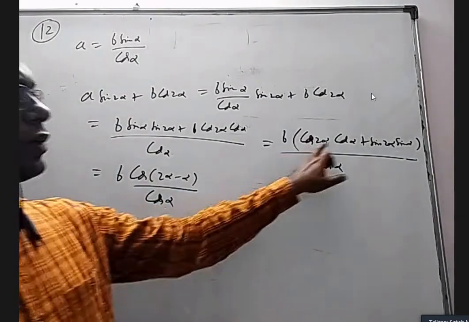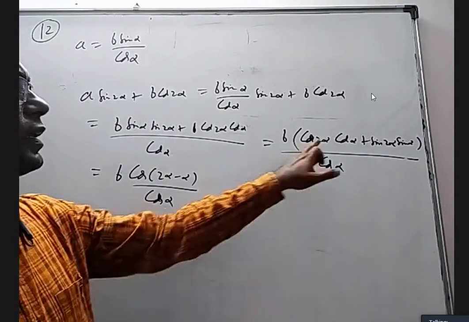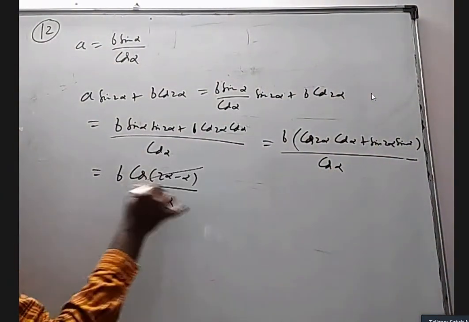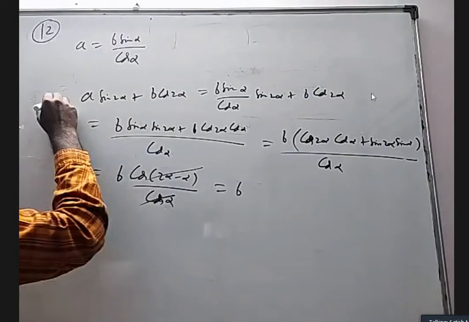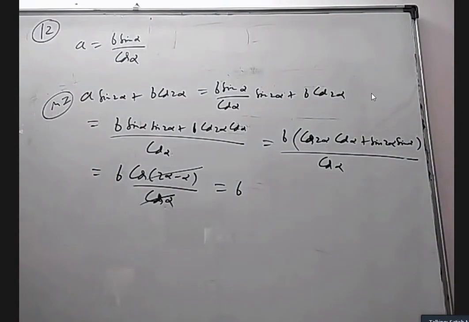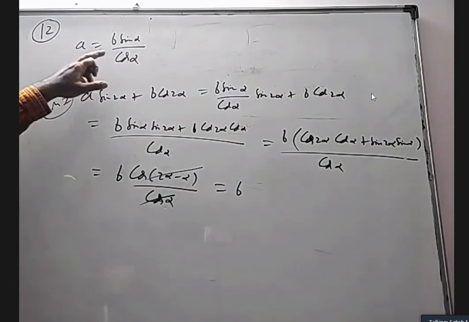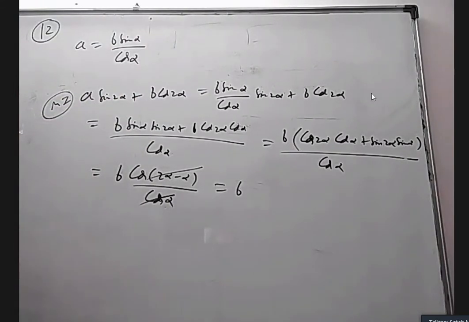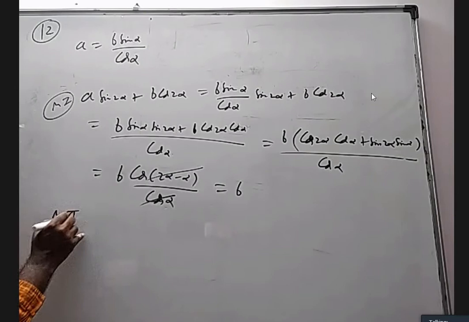I know cos 2 alpha, sin 2 alpha formulas, I'm not using that. It's like cos A cos B plus sin A sin B is cos (A minus B). This and this are the same. Cancel, you will get B. Somebody can write B as A cos alpha by sin alpha also. It will come the same way finally.